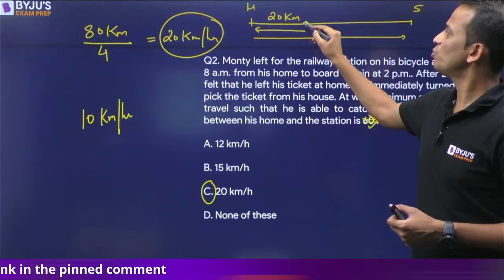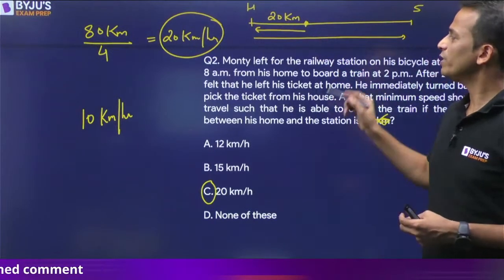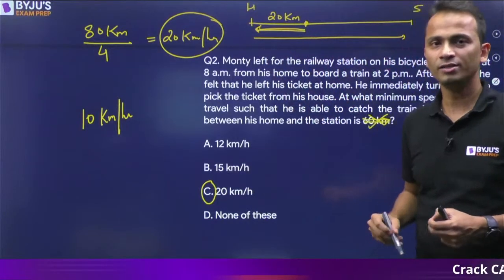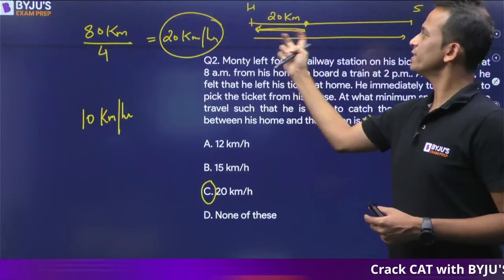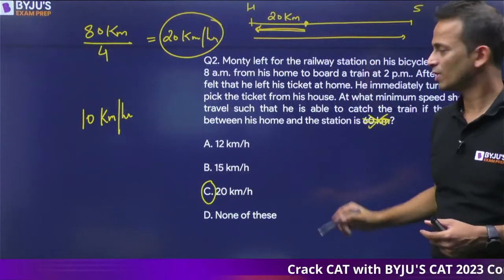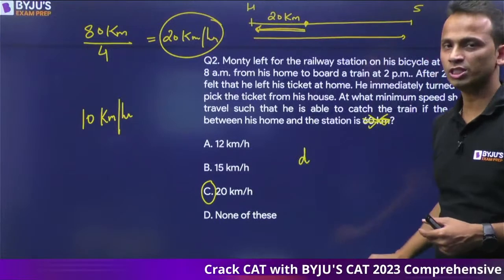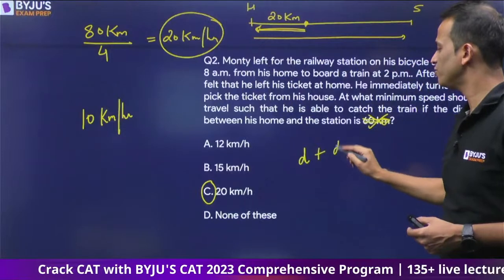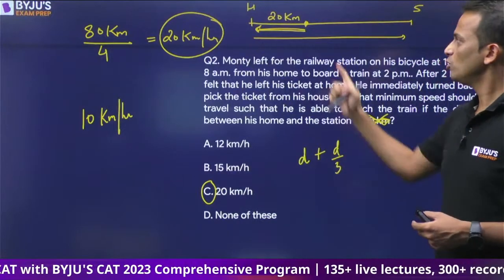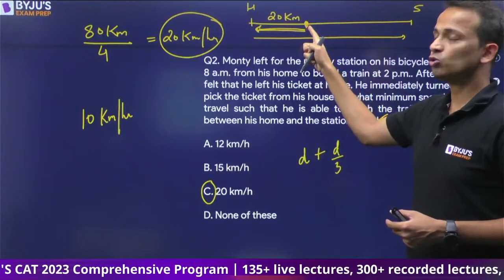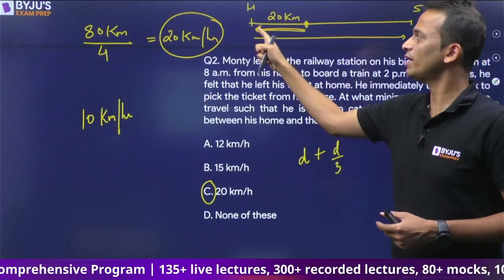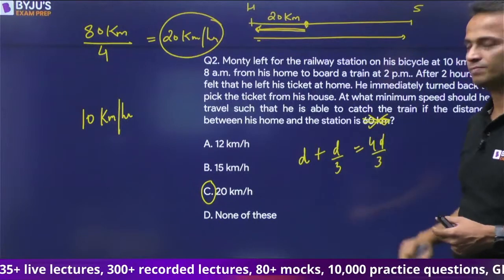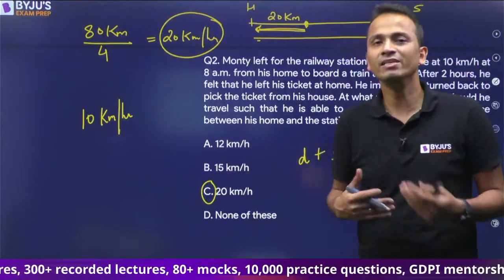Now, if he's at this point, he'll have to cover this distance extra. So this distance is 1/3 of the total distance. Originally his total distance was d. Now he'll have to go back a distance of d by 3. So now starting from this point, the total distance that he has to travel is d by 3 plus d, that is 4d upon 3. So distance has increased.